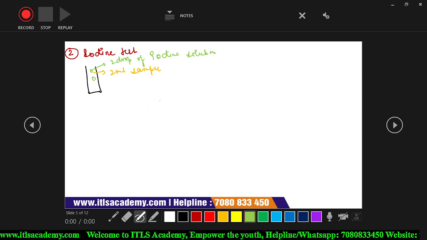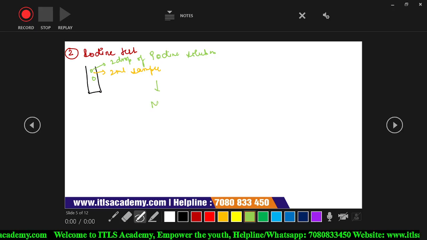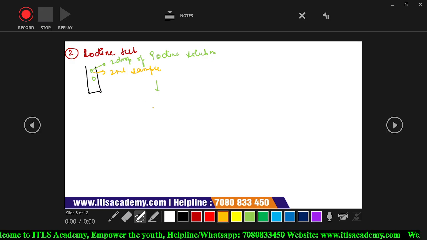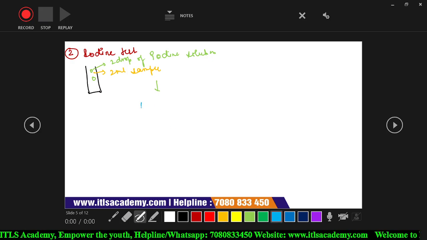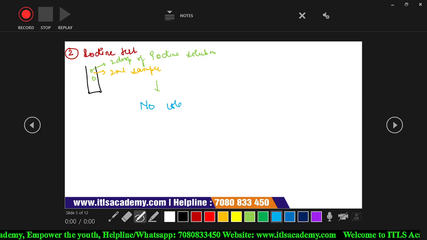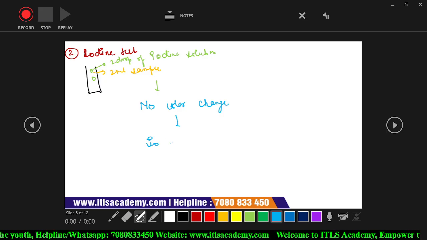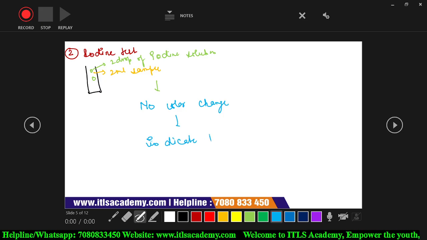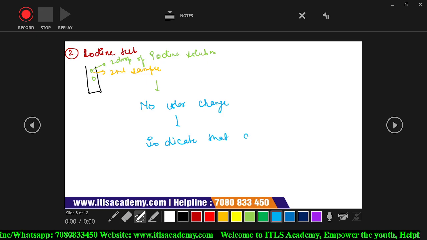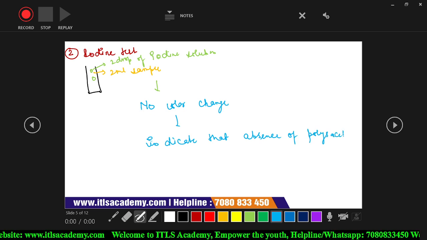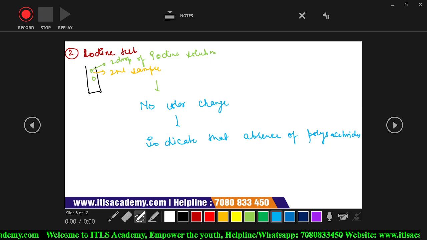If the color is not changed, no color change, then it indicates absence of polysaccharide. Obviously, polysaccharide will be absent because we have to test the glucose,